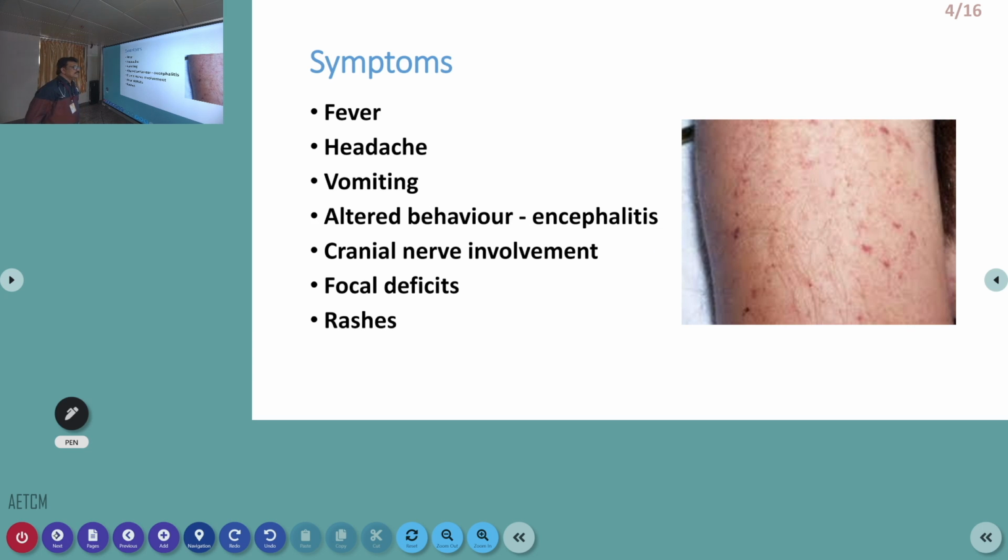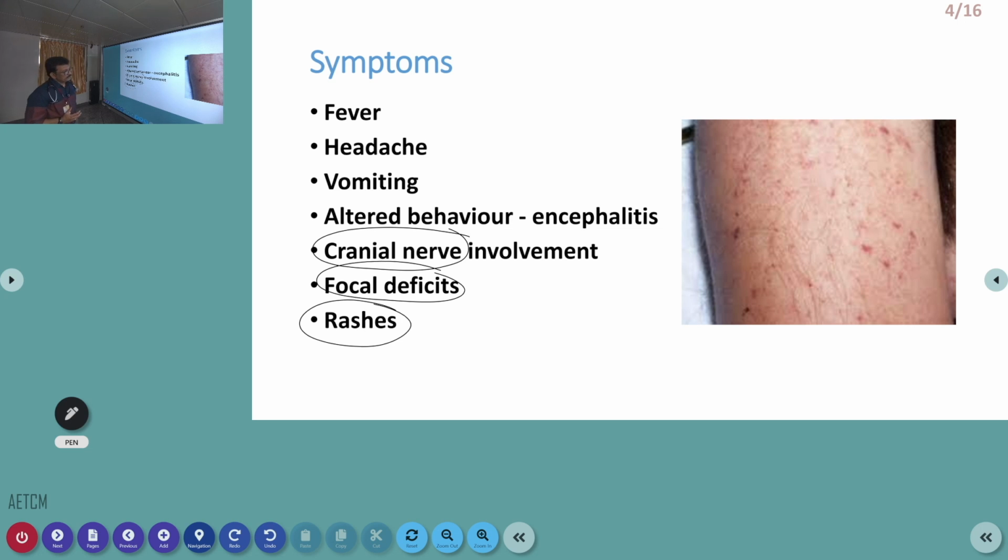Now, the classical symptoms of meningitis we have already seen: fever, headache, vomiting. Then encephalitis will have altered behavior, seizures, cranial nerve involvement, focal deficits, rashes and so on. Rashes may be a part of infective meningitis. Remember, focal deficits and cranial nerve involvement are normally not involved in inflammation of the meninges.